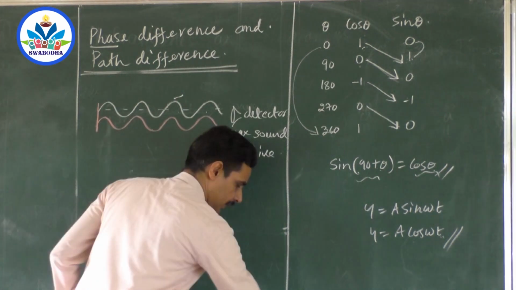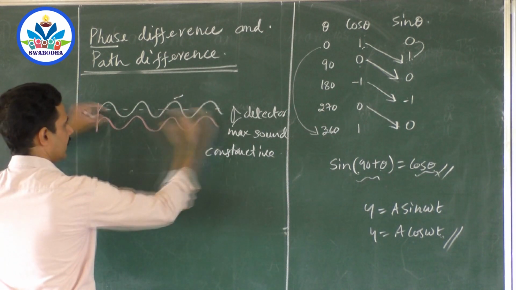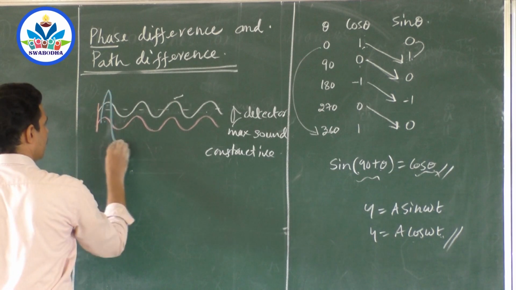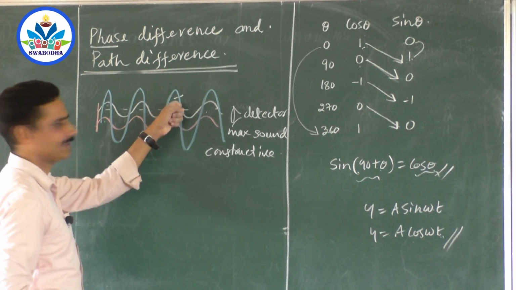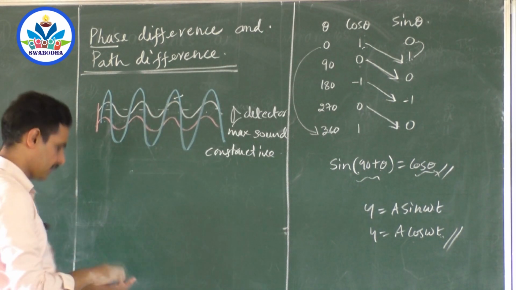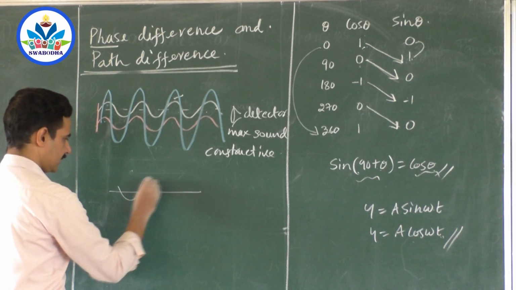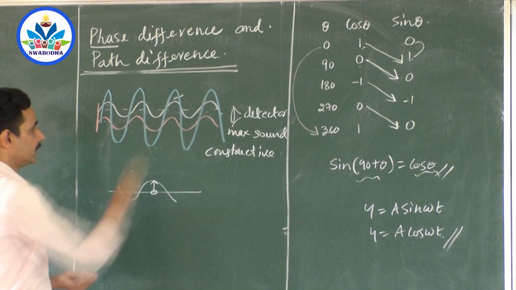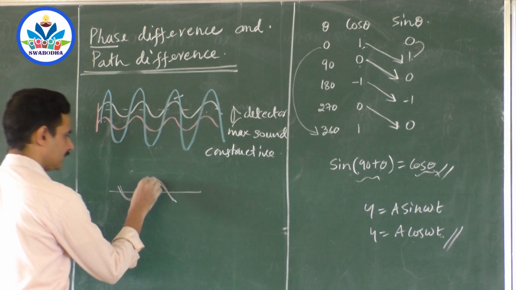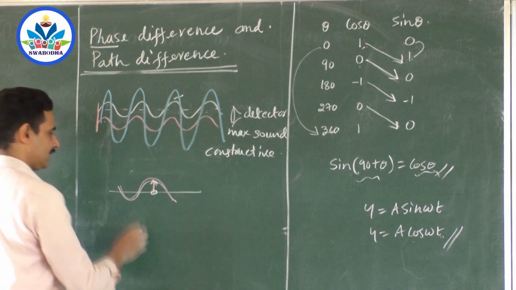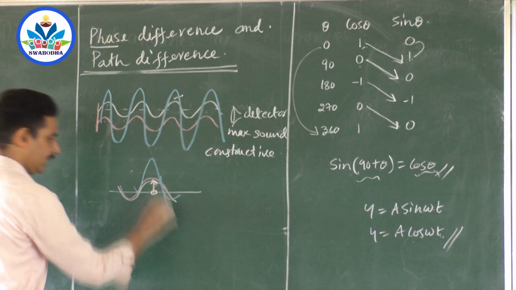So how will be the resultant wave? Resultant wave will be the maximum wave, because when both these waves are formed along the same line, you will get the resultant wave maximum. Like this. So this crest and this crest will add. For example, if this is a water molecule, when one wave passes by the side of this, it is pulling the water molecule up. What about the other one, the pink one? The pink one is also passing at the same time, and it is also pulling the particle up. What about the condition of the particle? The particle will be pushed to a very great height, like this, and even at the bottom.